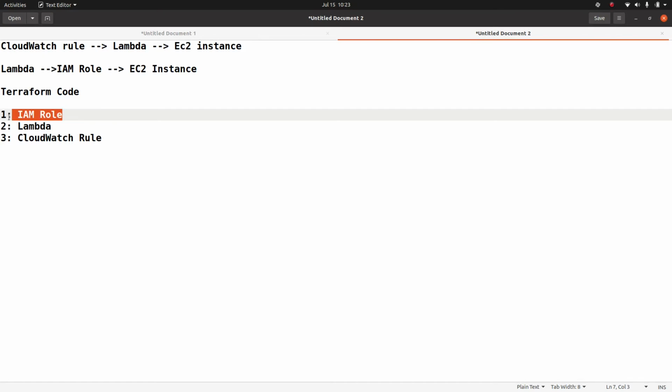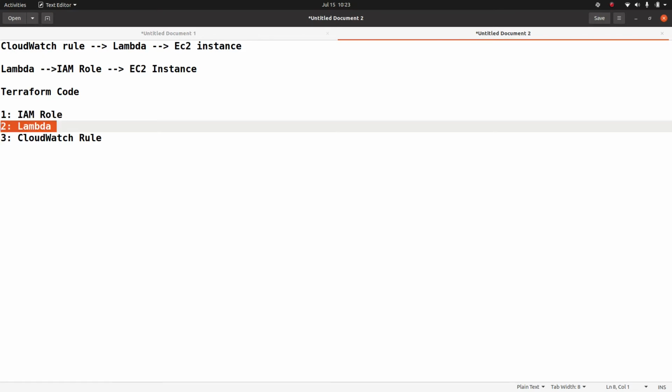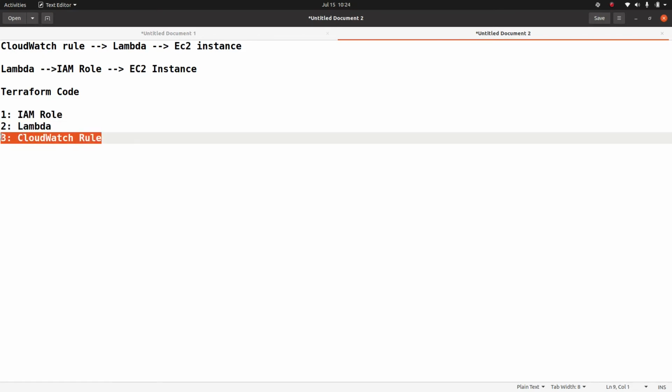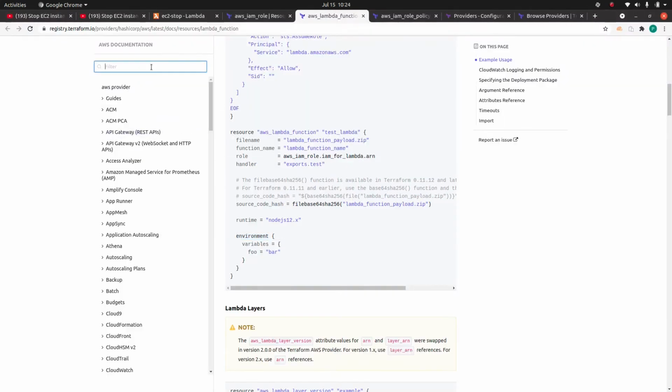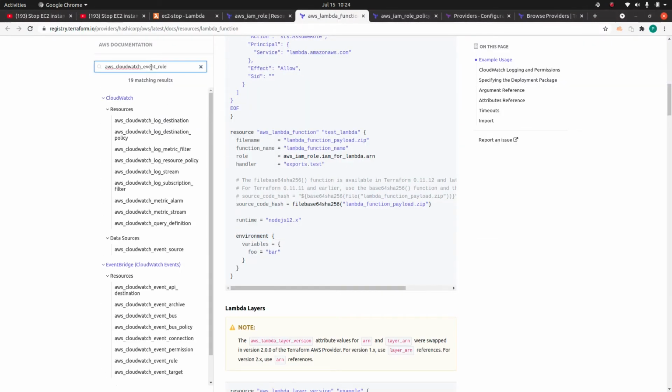The first part, the IAM role definition, and the lambda are done, and now look at the last part, which is defining the CloudWatch rule. For that, we are again going to go back to this and search for CloudWatch event rule. See here, CloudWatch event rule, this one.